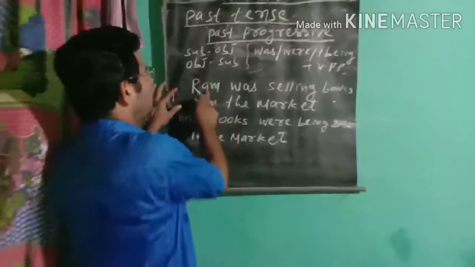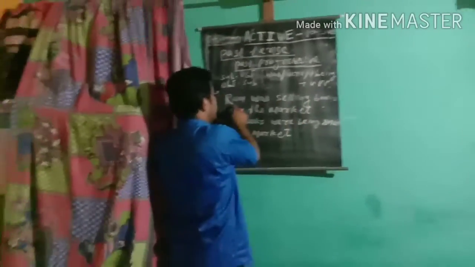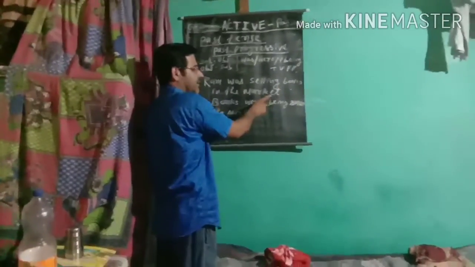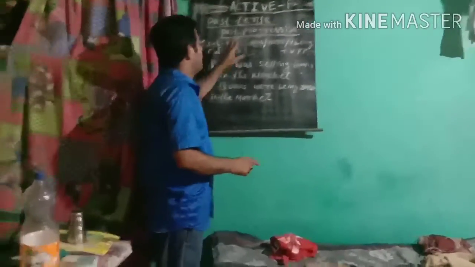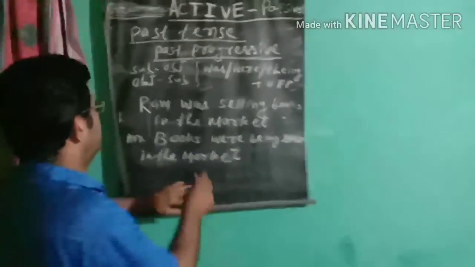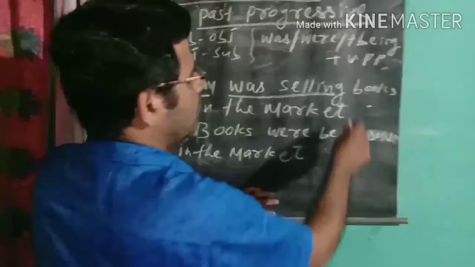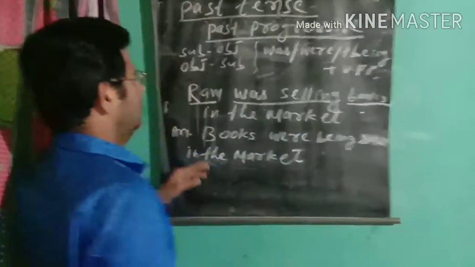For example, Ram was selling books in the market. This sentence is in the form of past progressive. Ram is the subject, was selling the verb, books the object.